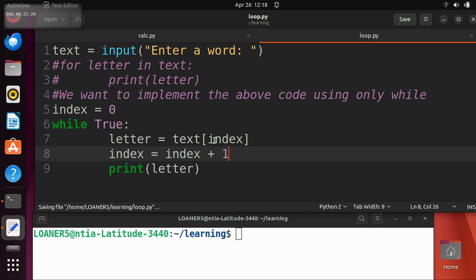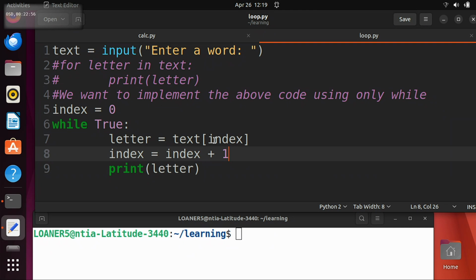And one thing just for you guys to know is that this is an operation that you do very commonly in programming. And so Python gives you a special way of writing this more easily. So you can also write, this is equivalent to, index plus equals 1. So in Python, a plus followed by an equals means increment this number by that amount. It means change index by plus 1. So you can write this, or you can write this. I think for beginners, this is easier because you're explicitly writing out exactly what you mean.